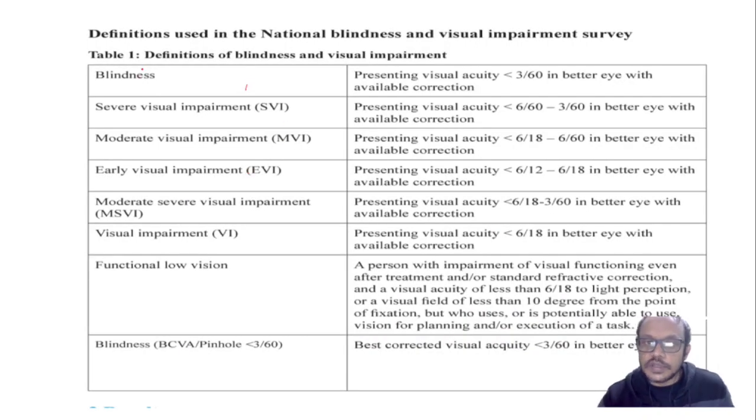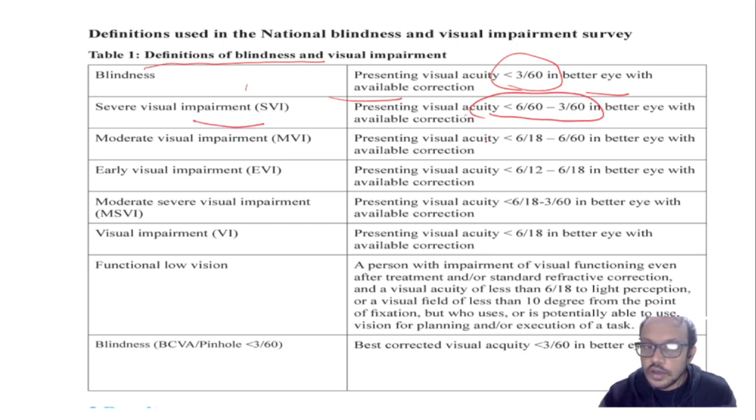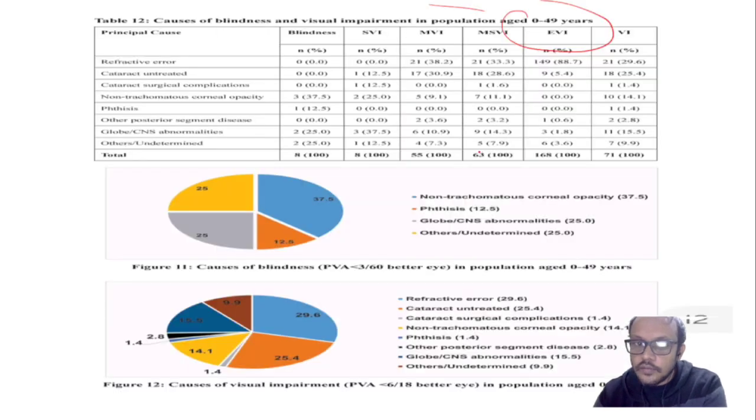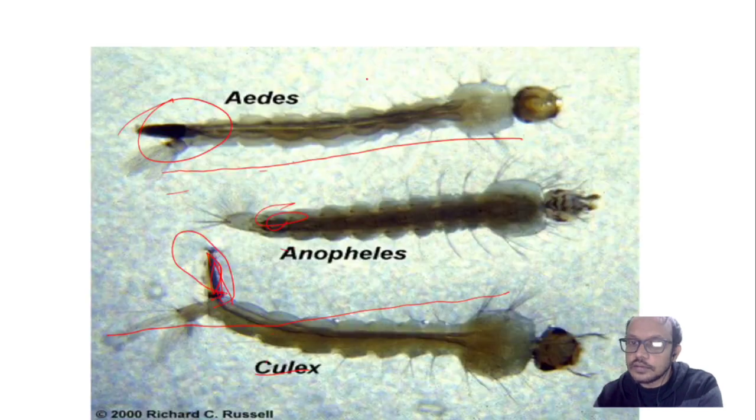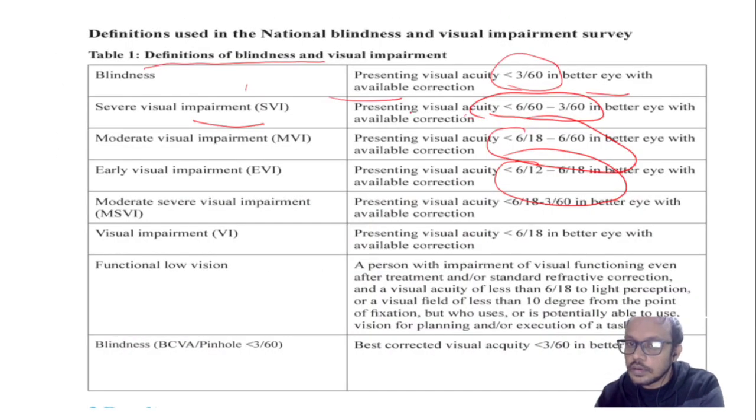As per the definition, blindness is less than 3/60 in the better eye with available correction, severe visual impairment is less than 6/60 to 3/60, and moderate is 6/18 to 6/60. And in the question it is moderate to severe. So this is moderate, this is severe, that is 6/60 to 3/60 or less than 3/60, meaning these three.